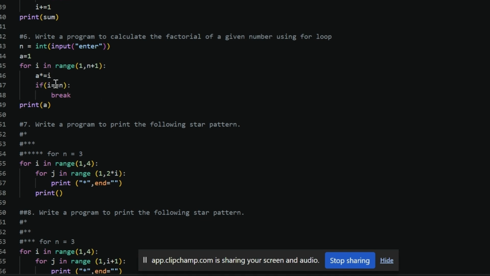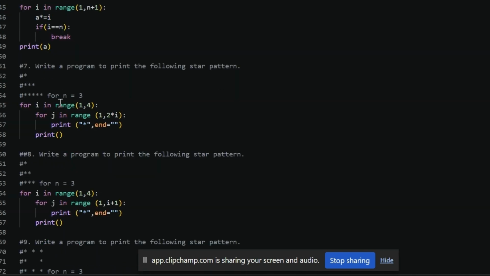If I equals N. The mistake I make every time is that I used to write equals only one time, but you guys should not make this type of mistake. Then break, then print A, and you will get the factorial.